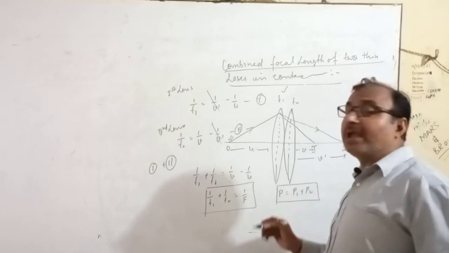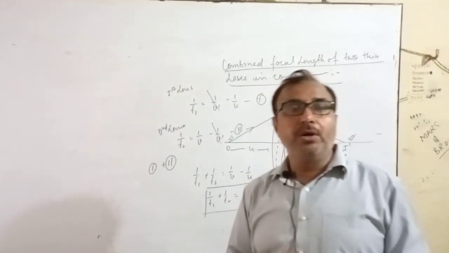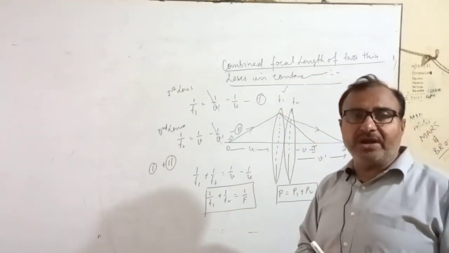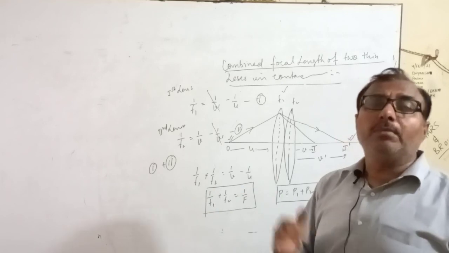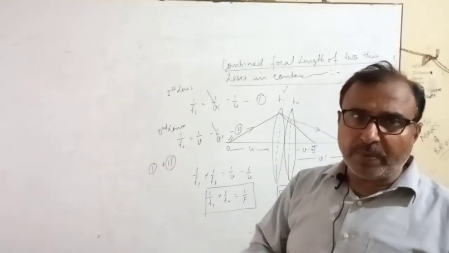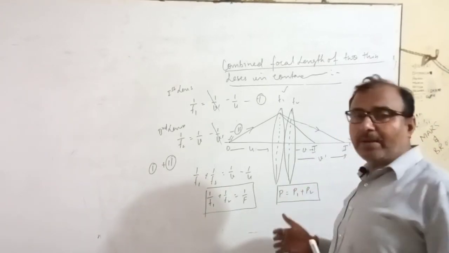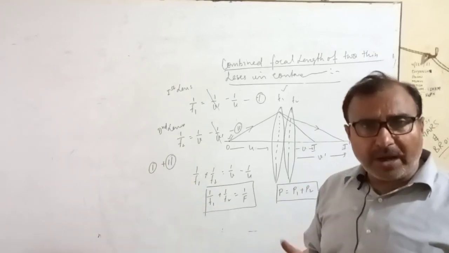Actually, power is the ability of a lens. Power of a lens is the ability of the lens to deviate the light rays from their path. मतलब लाइट रेस को अपने पाथ से डेविएट करने की, डेविएट मतलब मोड़ने की जो पावर है लेंस का, that is known as power of lens. That is known as power of lens.